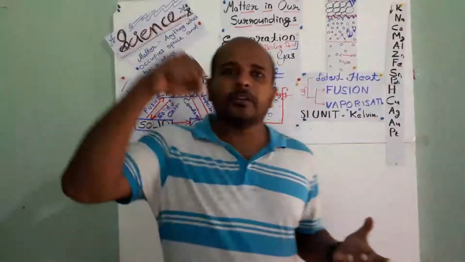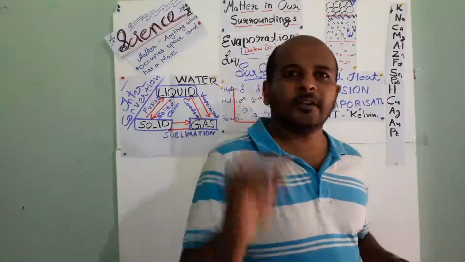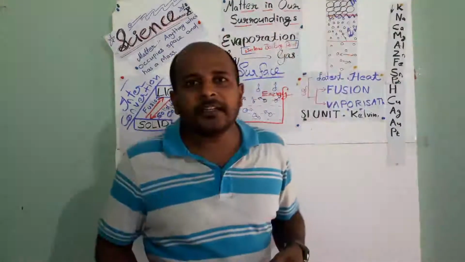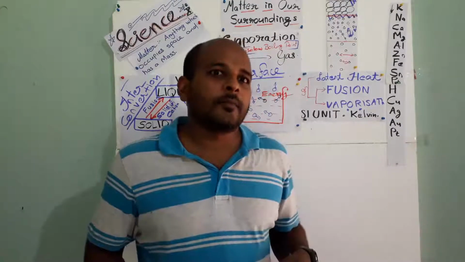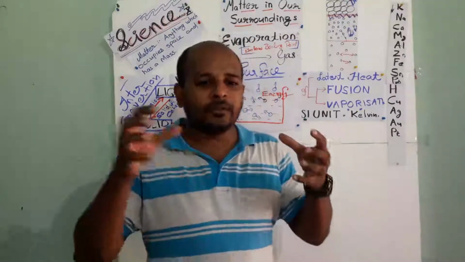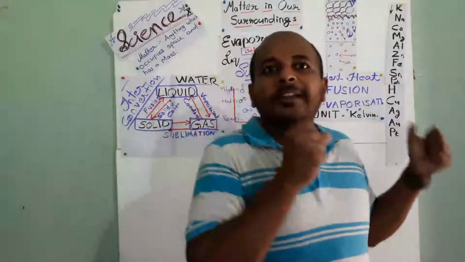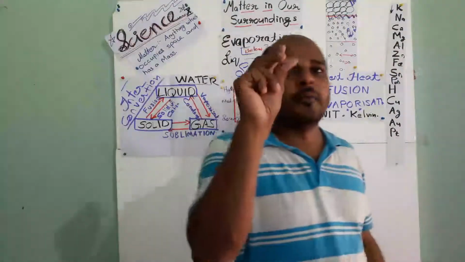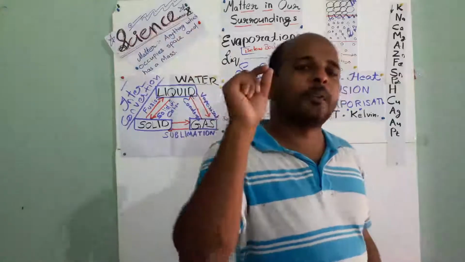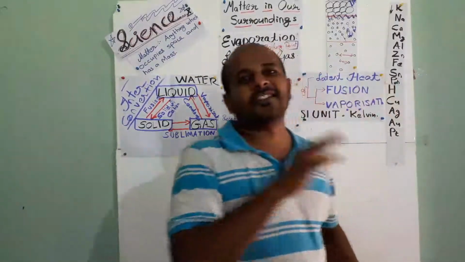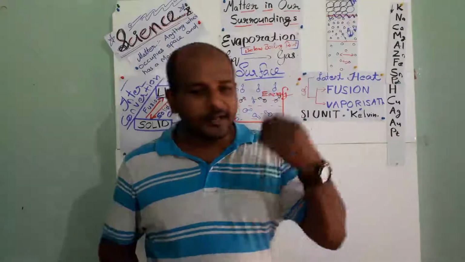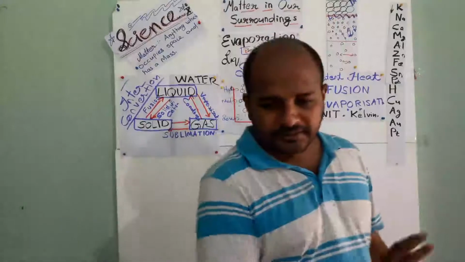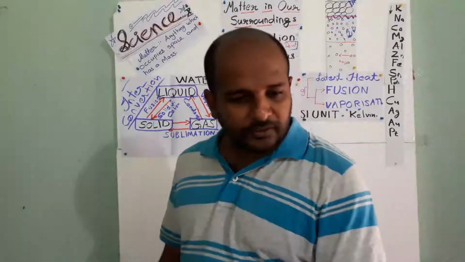If you take one bottle of cold water, what will happen? Small water molecules will come and stick on the wall of that bottle, isn't it? How? Because during evaporation, these water molecules are absorbing energy from the moisture in the atmosphere. That's why the water vapor in the atmosphere will become common water by releasing the energy. All the notes are also there. When I give the notes, you will understand more about these things. And the evaporation causes cooling.